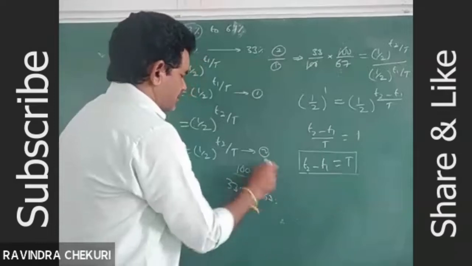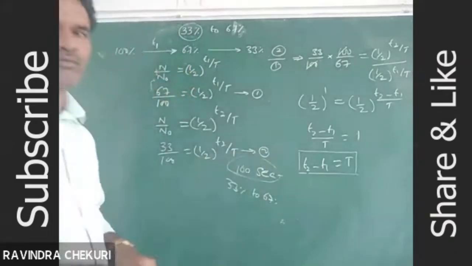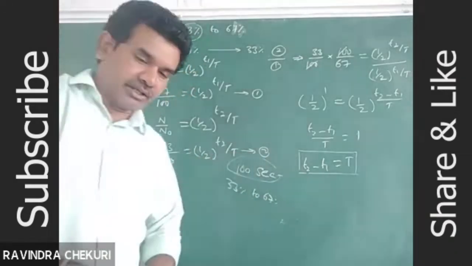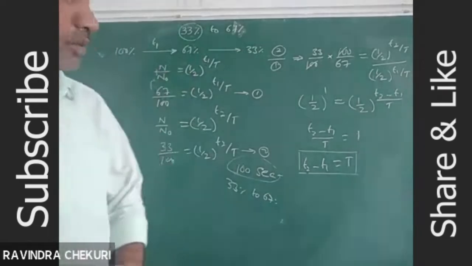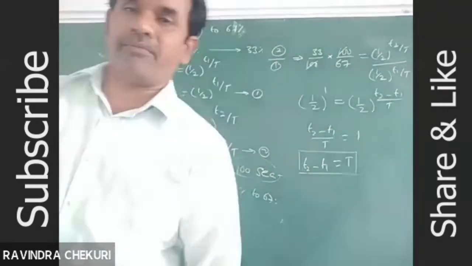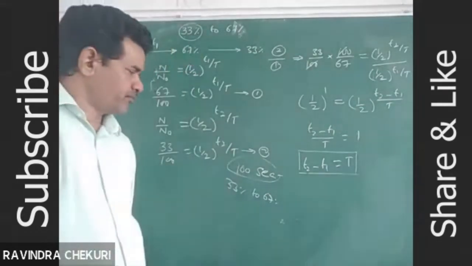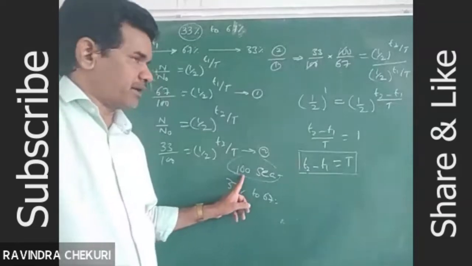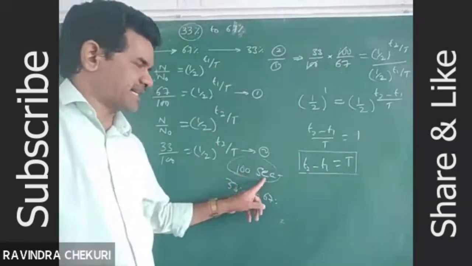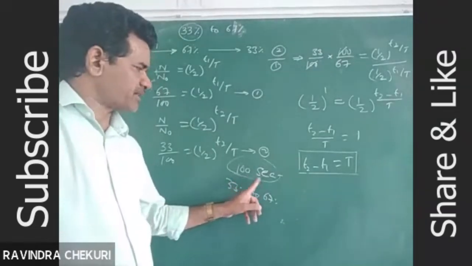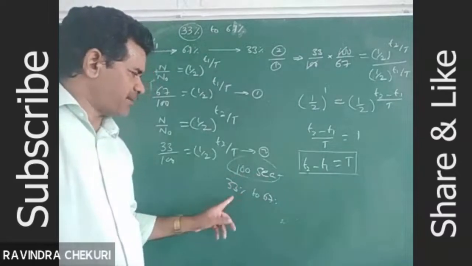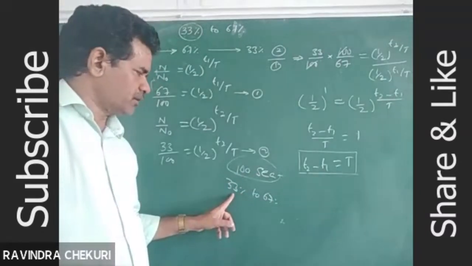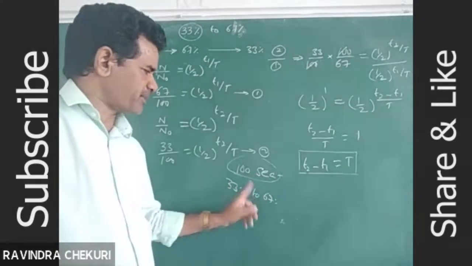That is the only answer, so don't think it is different. Don't try to solve that type of problem. The time interval is equal to 100 seconds.